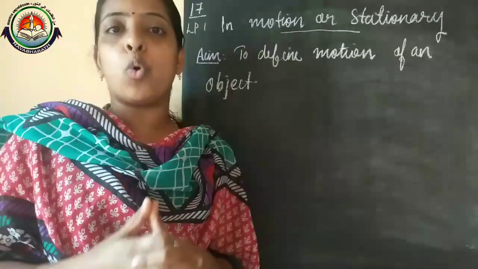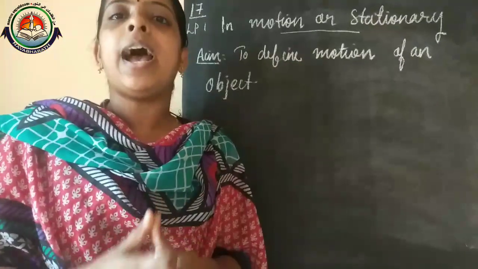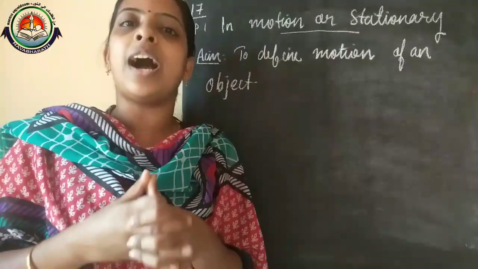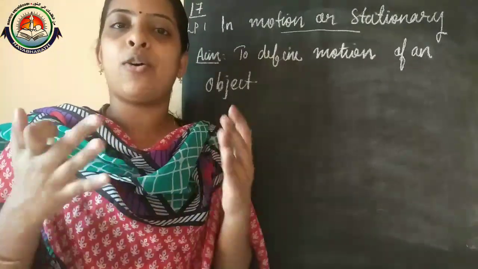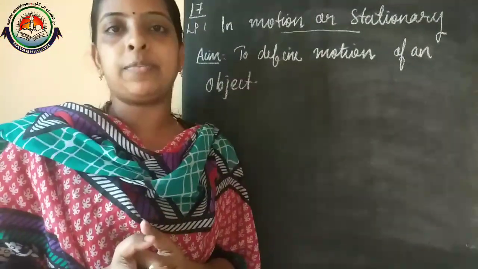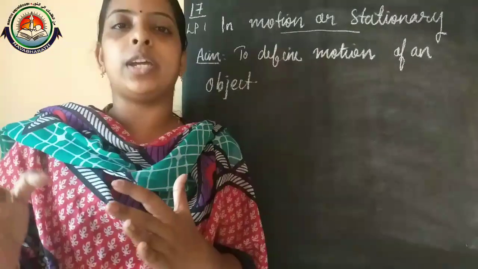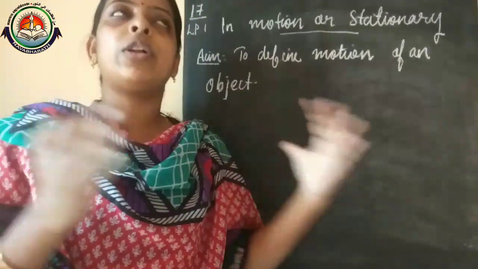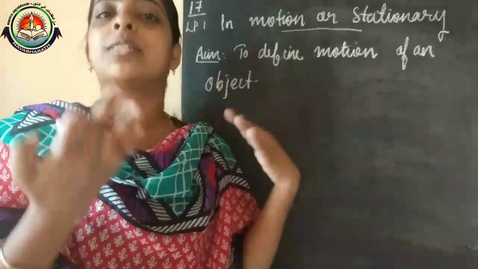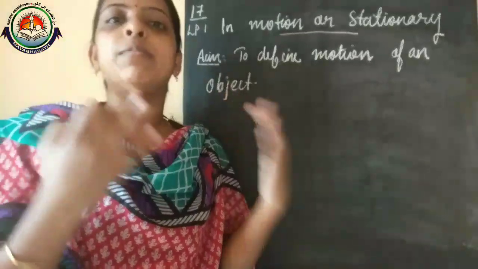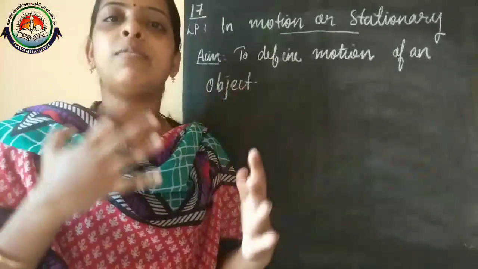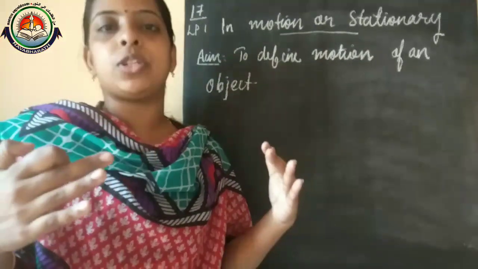What do you mean by motion? Motion means that an object which changes position with time is considered as motion. An object which changes position with respect to time. Which means that if you are walking, or coming from your home to a school by a car or a school bus, at that time you are in motion. Why? Because we are changing our position.